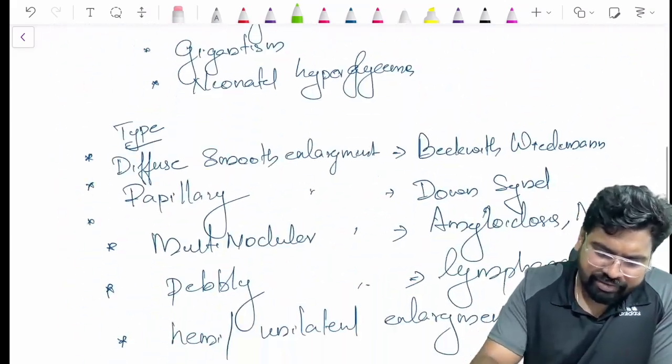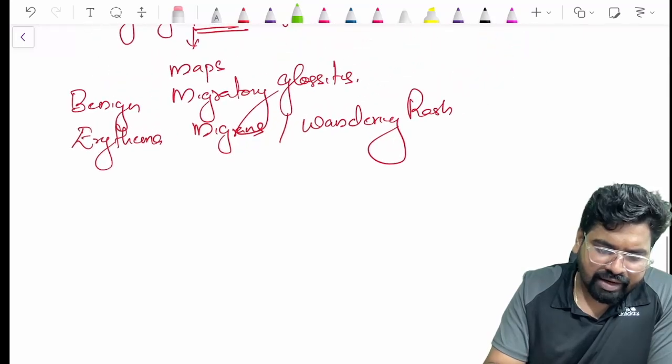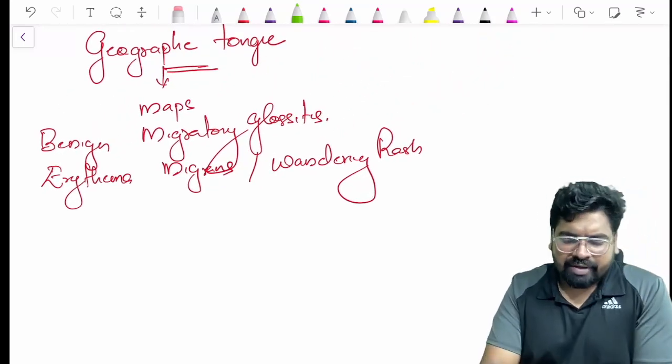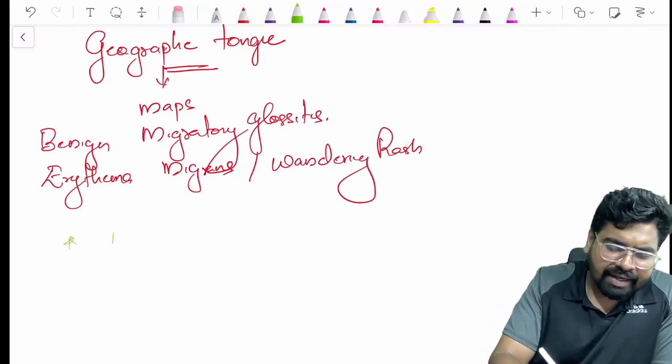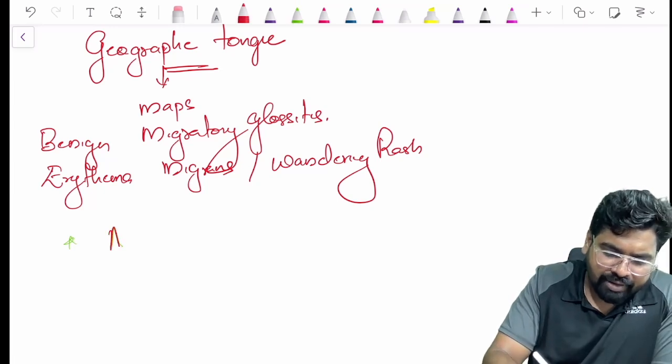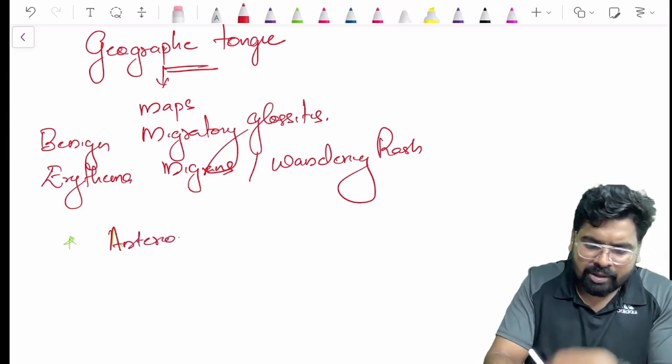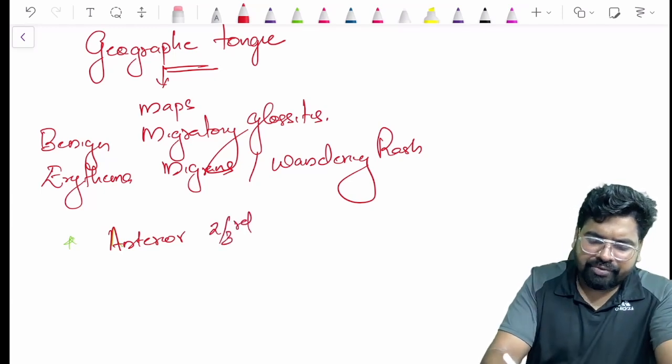Now let's see what is happening in this benign migratory glossitis. What is actually happening here? This is occurring in the anterior two-third of the tongue. Mostly it comes in the anterior two-third of the tongue.